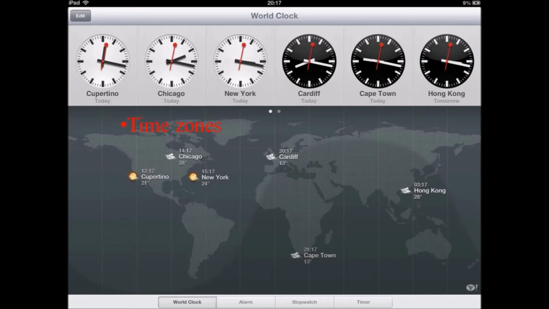New York, if it is afternoon 3:17, it will be early morning 3:17 in Hong Kong. If it is 12:17 in Cupertino, it will be 8:17 in Cardiff. If it is afternoon in Chicago 2:17, it will be night 9:17 in Cape Town.